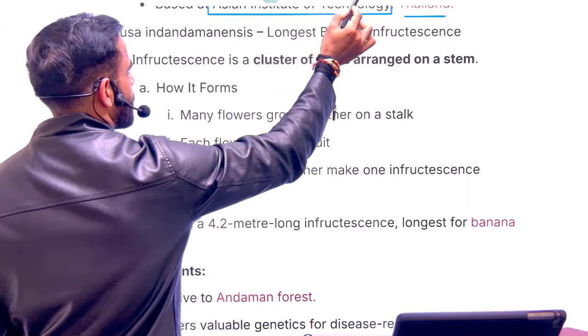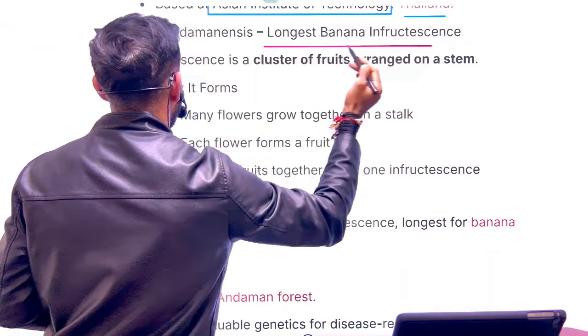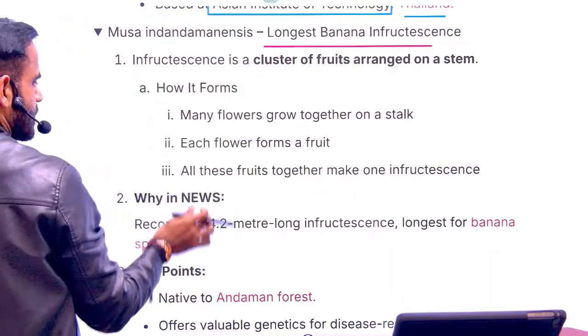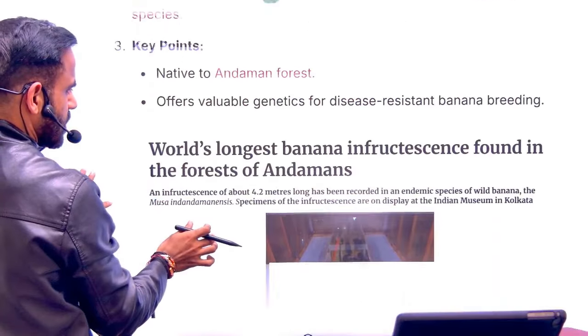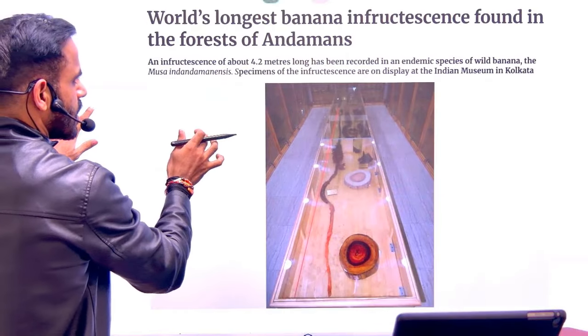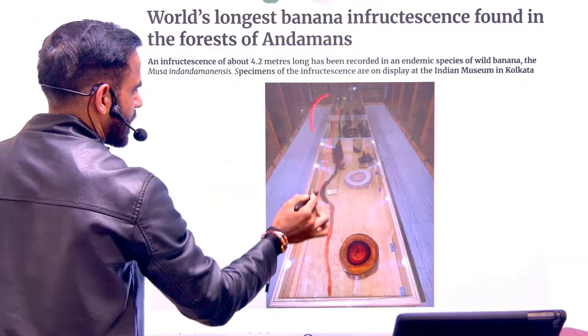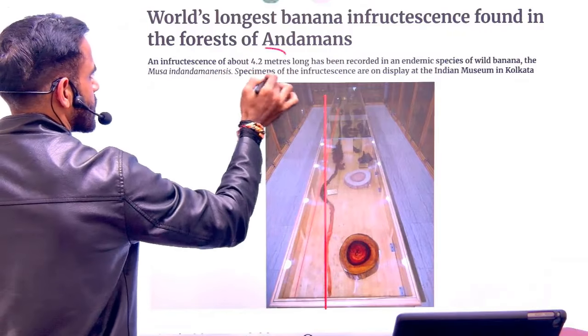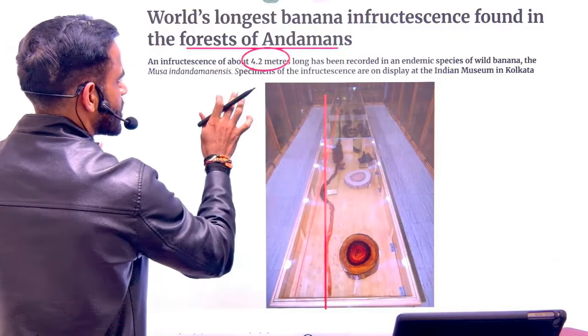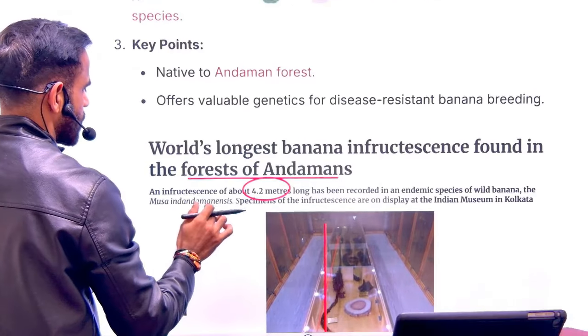Next is largest banana infructescence. So basically, let me first show you the picture. This is a 4-meter banana infructescence, and this was found in Andamans, in the forest of Andamans, and that's why it was in news.